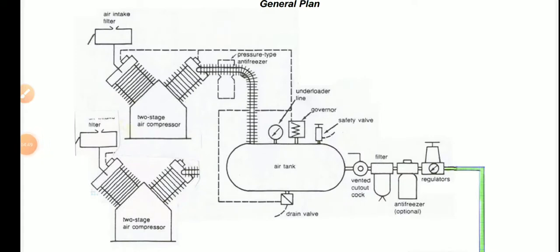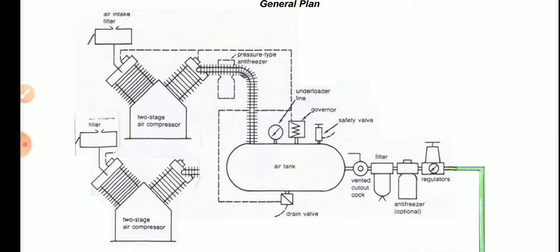Okay, now you see this is the general layout of the plant, the air compressor plant. How it is working, how the air is entering into the plant and how it is going. So everything is detailed information. You see, there are two stage air compressors available, two stages. What two stage means, we will discuss here.